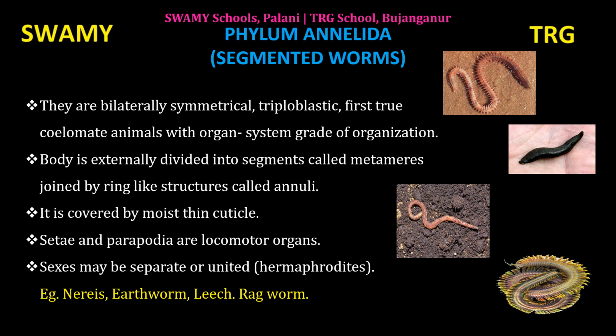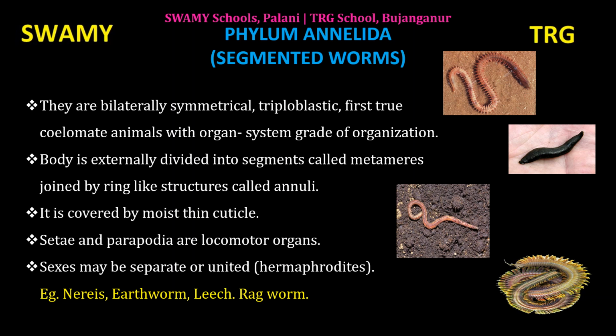The whole body is covered by cuticle. Cuticle is a waxy coating. Setae and parapodia are locomotory organs which help the worms to move from one place to another. The mobility is because of the longitudinal and circular muscles present in them.